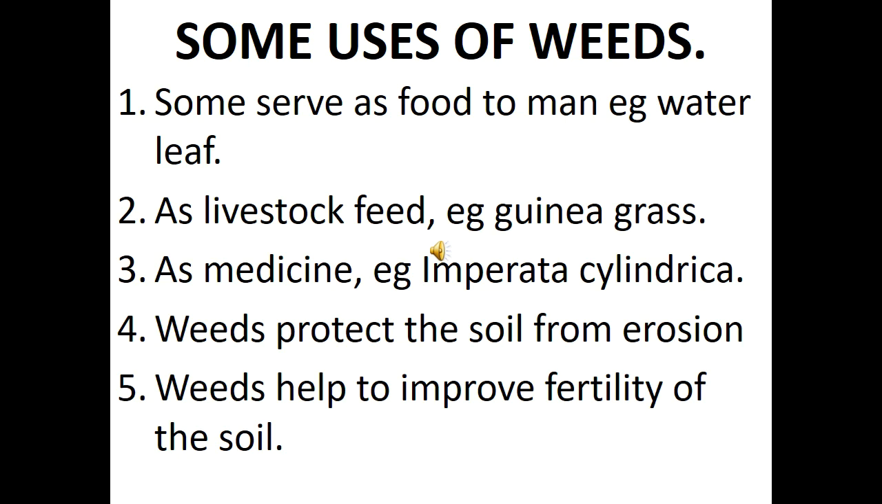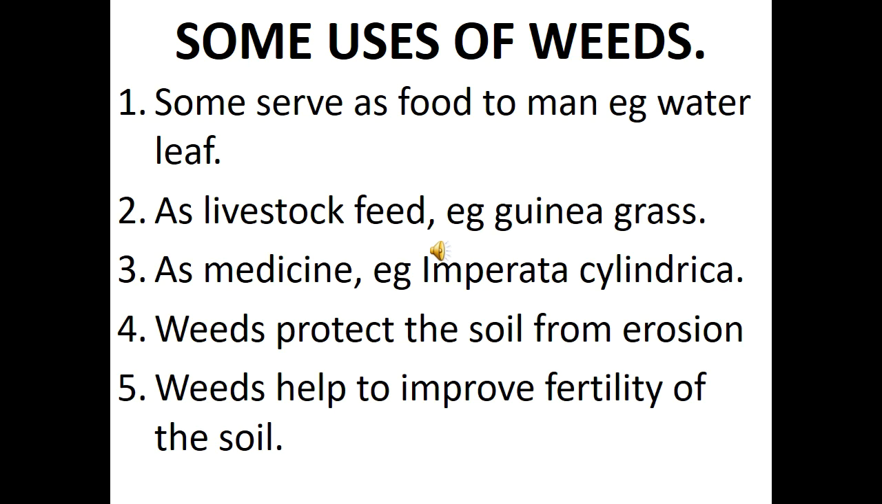As medicine, weeds also serve as medicine. They have medicinal values. Some of the weeds have medicinal properties, like Imperata cylindrica. We use those weeds to cure certain diseases in both human beings and animals. So they serve as medicine.